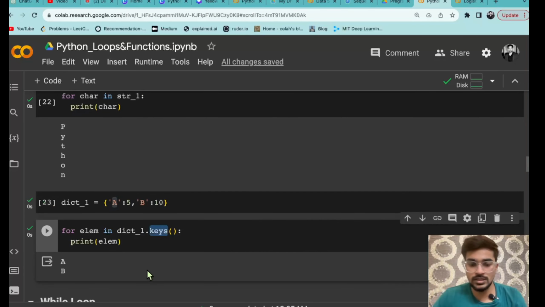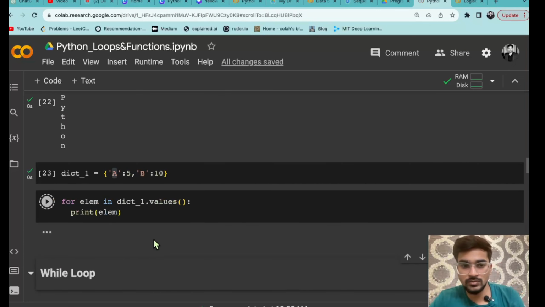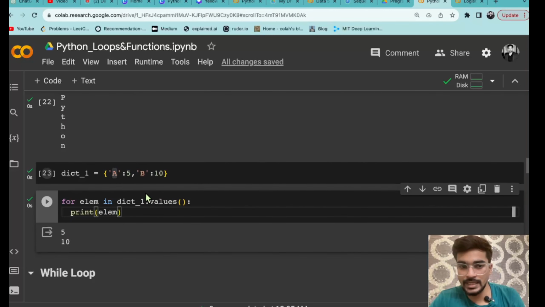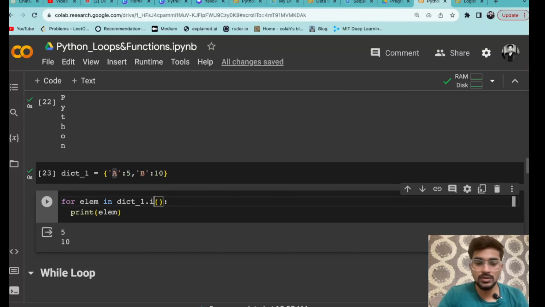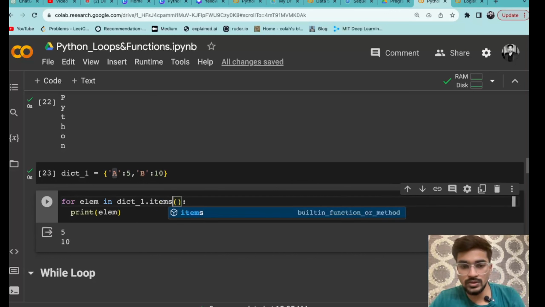Instead of keys, if I do values, what it will print, it will print 5 and 10. And if I want to take both keys and values, what I can do, I can do items. But you know that items returns what, items returns both key value pairs. So you have to give two variable names now here.